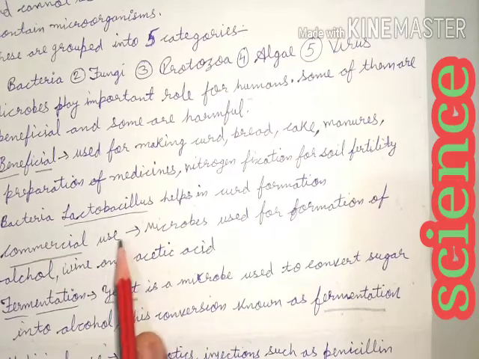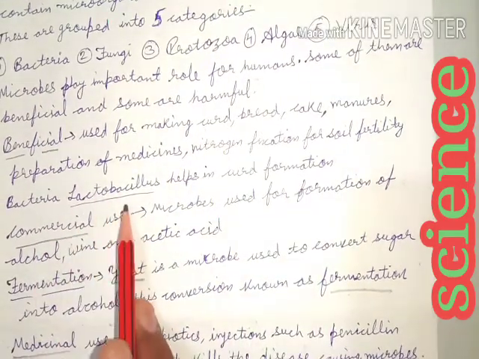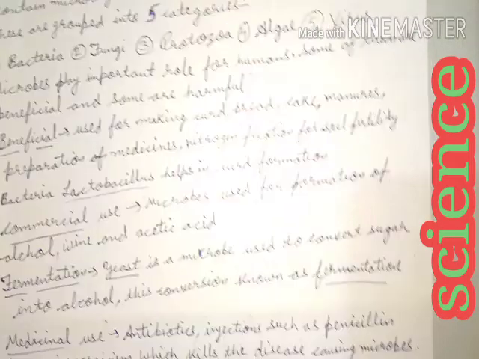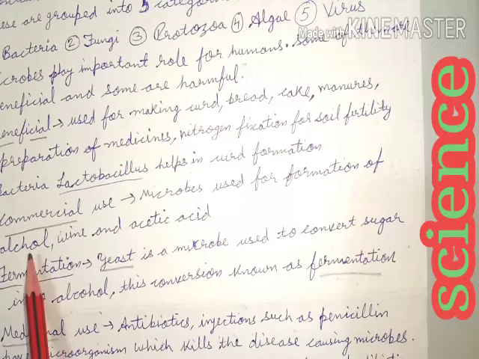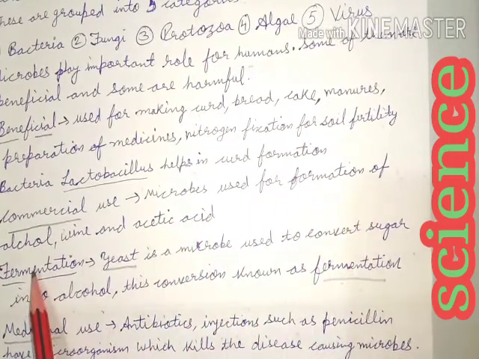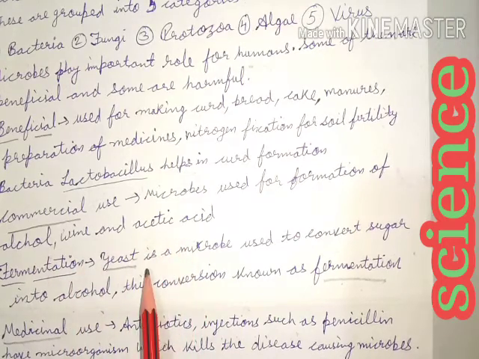The bacteria lactobacillus helps in curd formation. It is a common microorganism used in our daily lives. For commercial use, microbes are used for the formation of alcohol, wine and acetic acid. So in this way microorganisms are used commercially also.